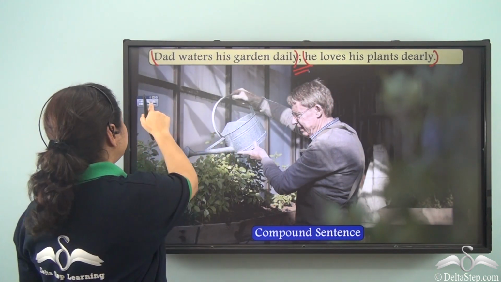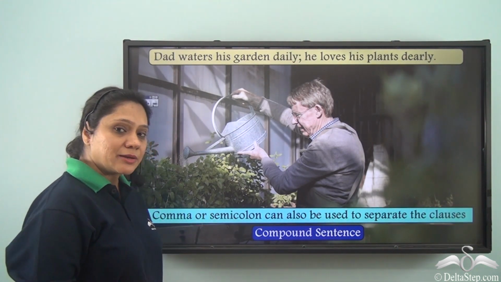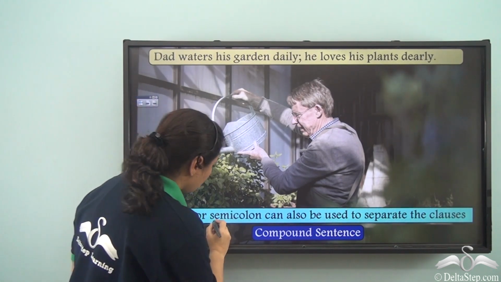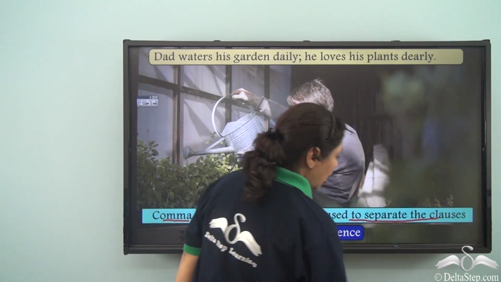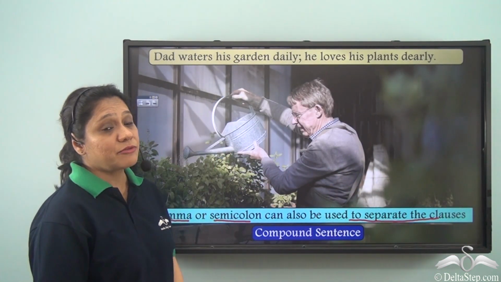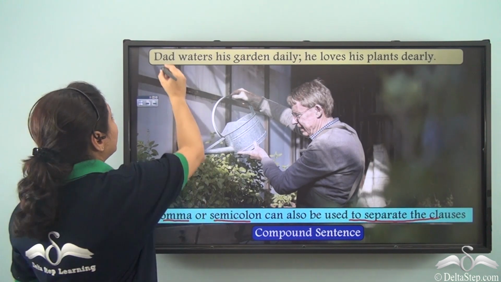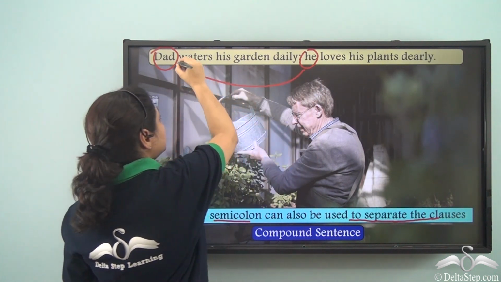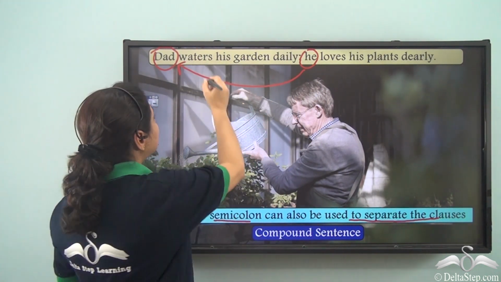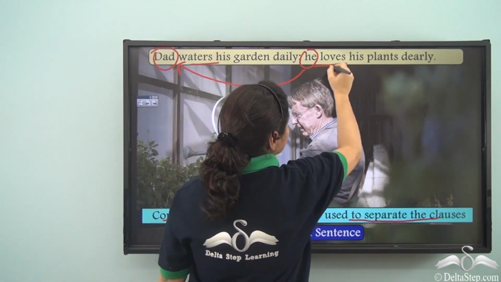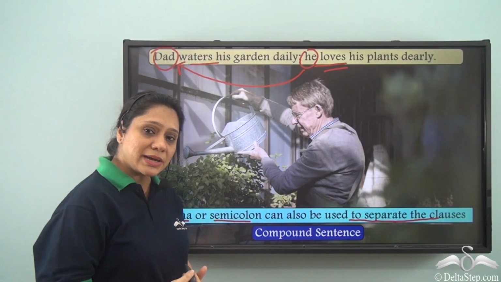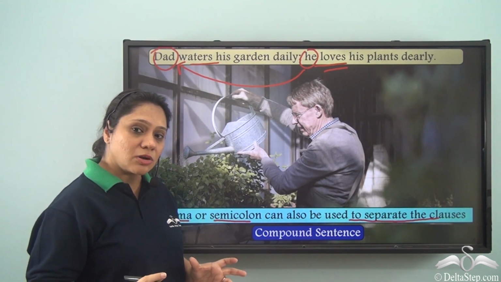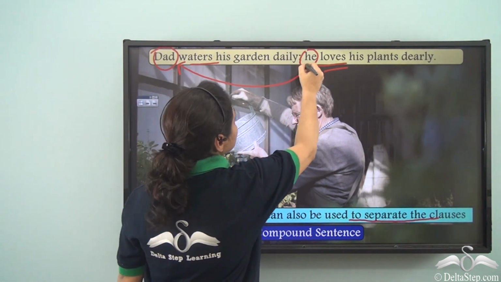So, what do we see? We see that at times in a compound sentence, we use a comma or a semicolon to separate the clauses. So in this sentence, we have two subjects, dad, he is referring to dad. We have two finite verbs, waters, loves. So this is also a compound sentence where we have not used any conjunction to join the independent clauses. We have just used the semicolon.